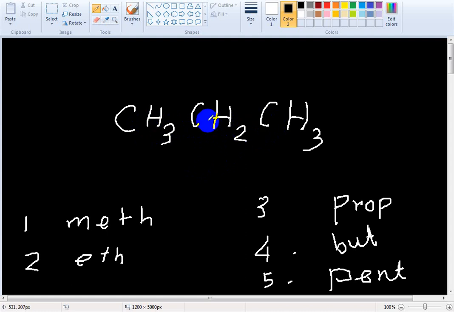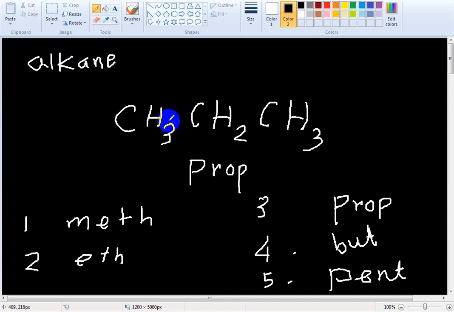Three carbon. 1, 2, 3. So which prefix will it be? Prefix meth, eth, prop, but, pent. Prop. Okay, so this is prop. This is an alkane, because it contains carbon single bonds.